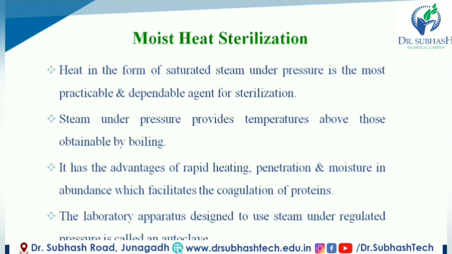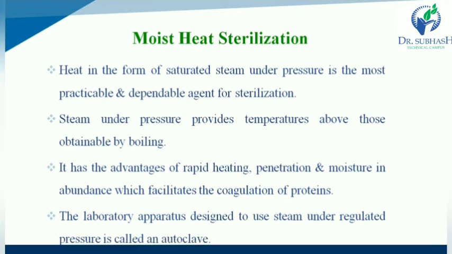What is moist heat sterilization? Heat in the form of saturated steam under pressure is the most practicable and dependable agent for sterilization. So moist heat means heat in the form of saturated steam under pressure, which is the most practicable as well as dependable agent for sterilization.